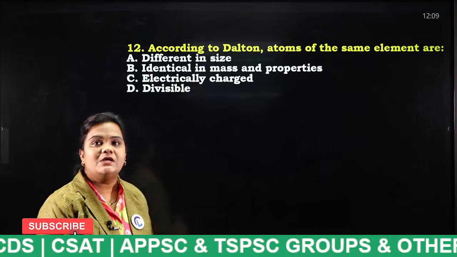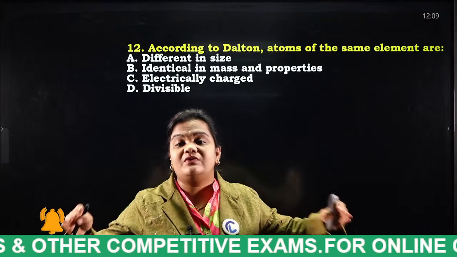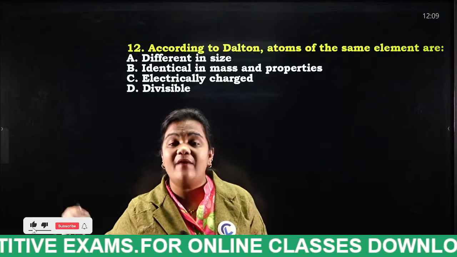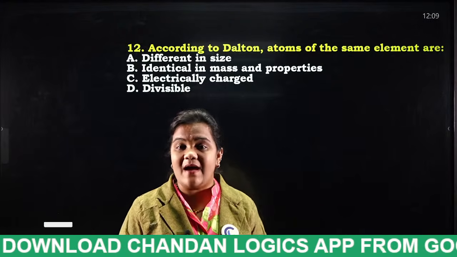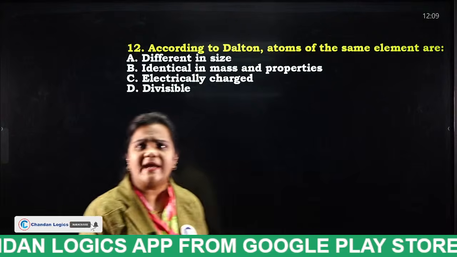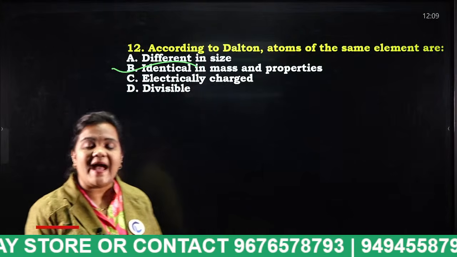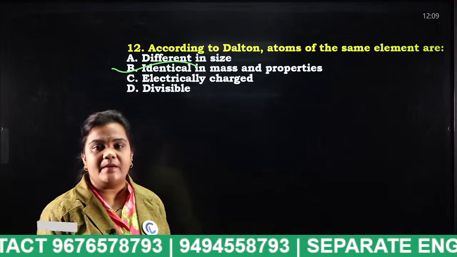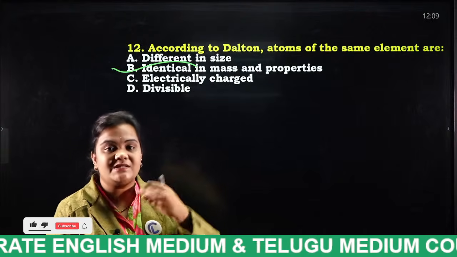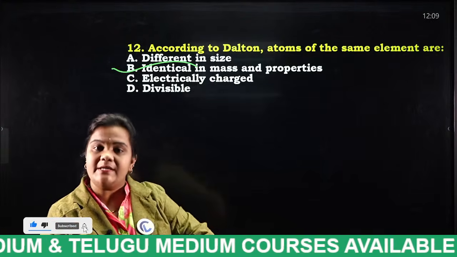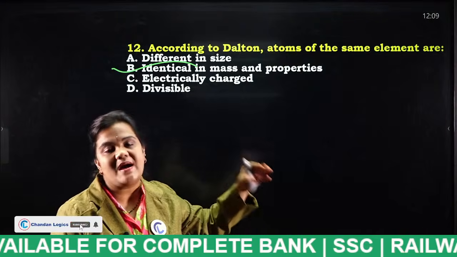According to Dalton, atoms of the same element are different in size, identical in mass and properties, electrically charged, divisible. So I have already explained you the postulates of Dalton's atomic theory. Okay, atoms of different molecules have different mass and properties. And in the same way, atoms of the same element have the same mass and properties. 1808 is the correct answer. For example, water is nothing but a molecule. The molecule which I am consuming here and the molecule which you are consuming at your place, both consist of the same mass and properties.